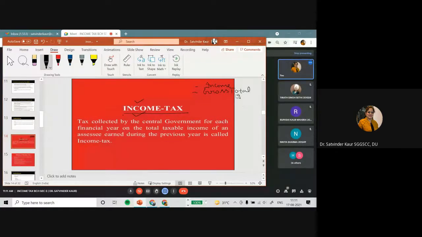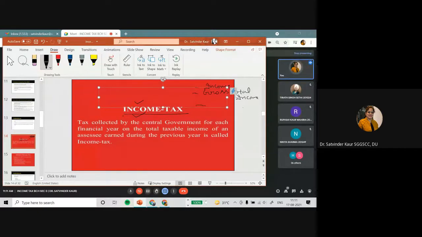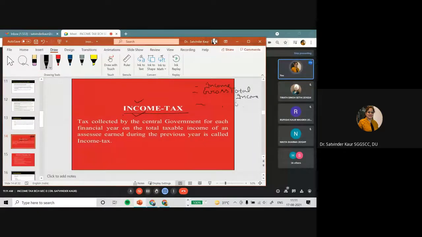And the third form of income is the total income, which is also called the taxable income. According to section 2 subsection 24, what do we understand by income? We'll discuss in detail all the provisions.